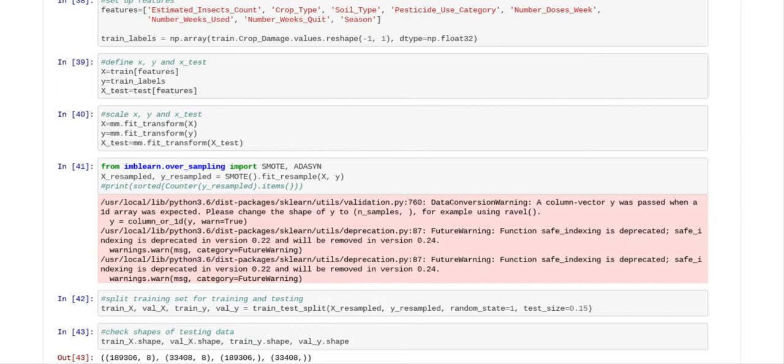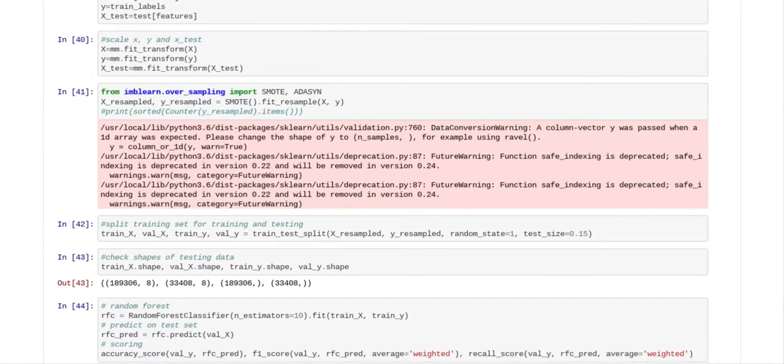The next thing that we do is scaling, and I experimented with standard scaling and min-max scaling, and min-max scaling worked the best, so that's what I used. I set up min-max scaling on X, Y, and X test.